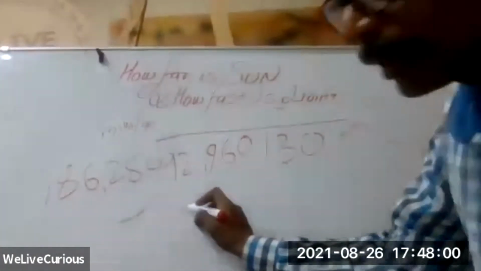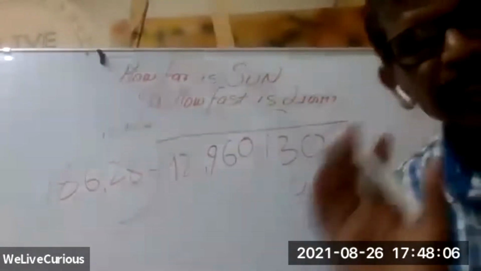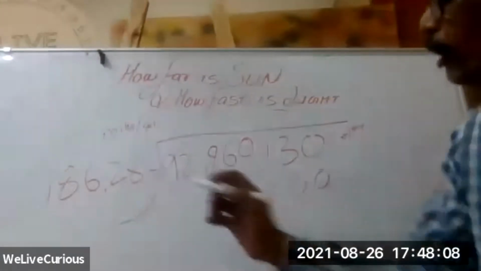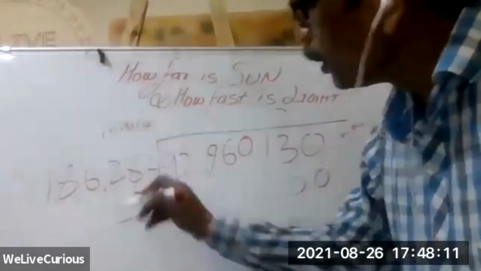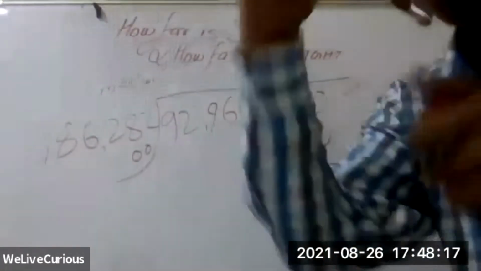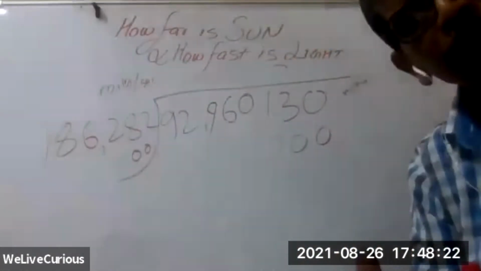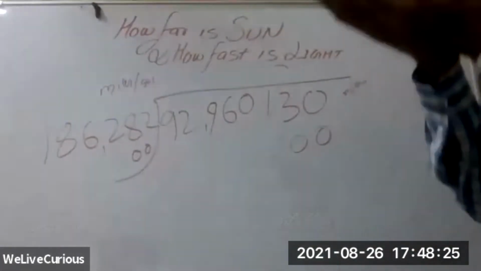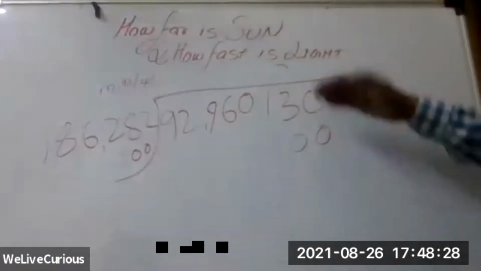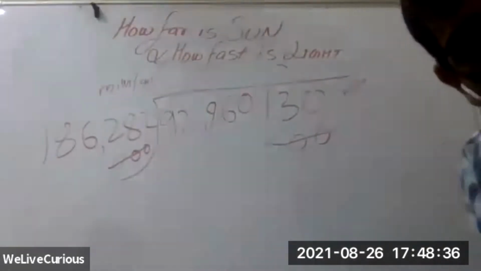Can we think like these are 0, 0, 0? Just estimation. We are just making estimates now, and we can make 0, 0, 0. 282 also we can consider as 0 for now, like rounding it down. Because it is 130, it is close to 1000, so we round it down. If it were 930, we would round it up. For now, we round it down because 130 is closer to the base 1000. So we make it 0. Here also 0. So these 3 zeros can take care of these 3 zeros in division. Yes, these 3 gone.